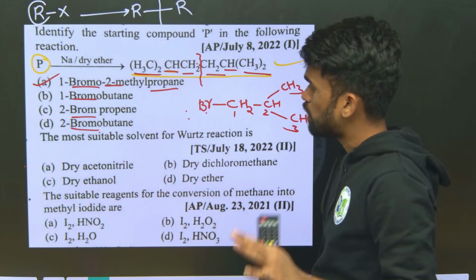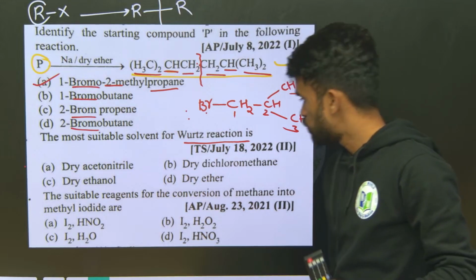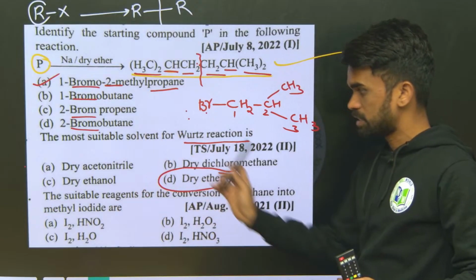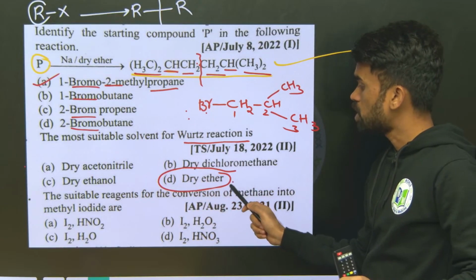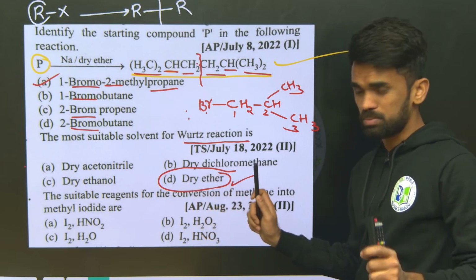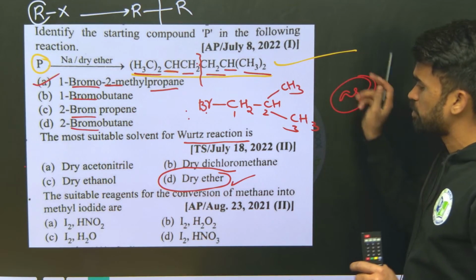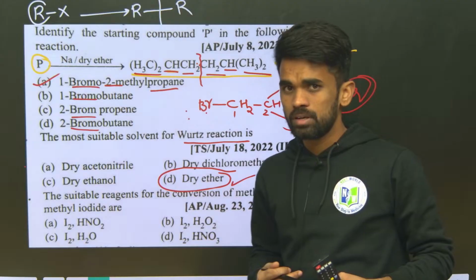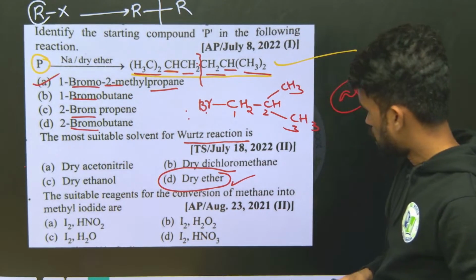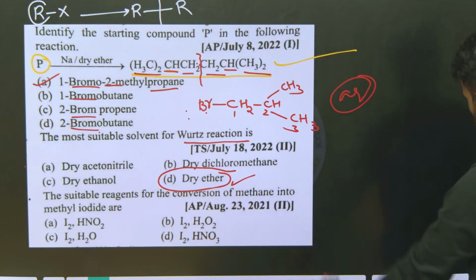So now tell me, what is a suitable solvent for the Wurtz reaction? It can be only dry ether, not any of the other things here. It should be non-polar, I mean, it should not contain any polar substance, like water molecules should not be there. Therefore, if it is there, then that will react with the sodium metal. That's why we need to avoid wet conditions. Next, we'll be seeing this in the next discussion, because this is not related to the Wurtz reaction.